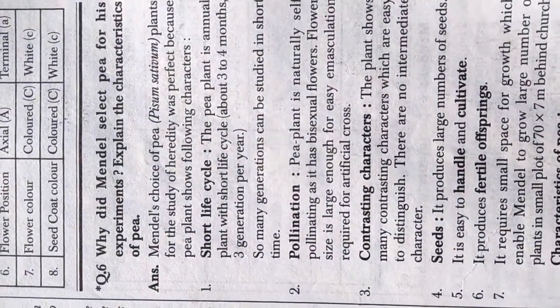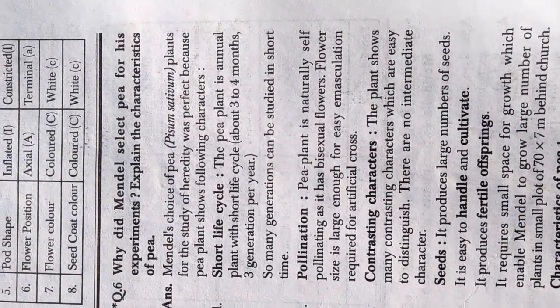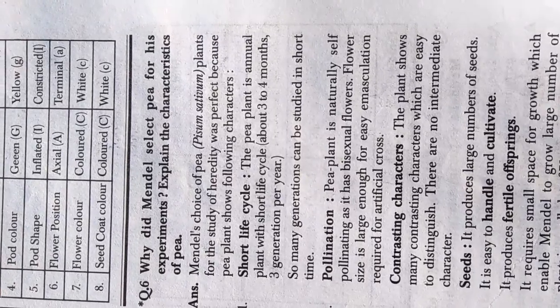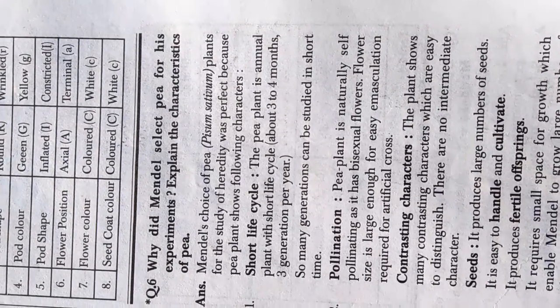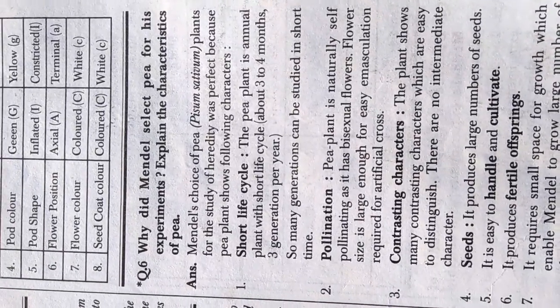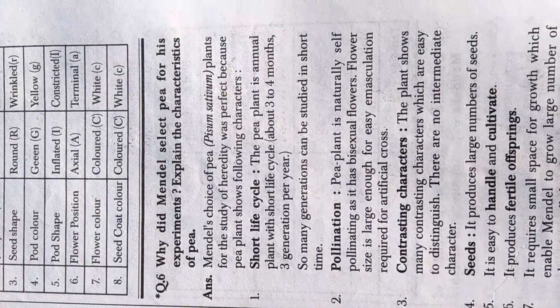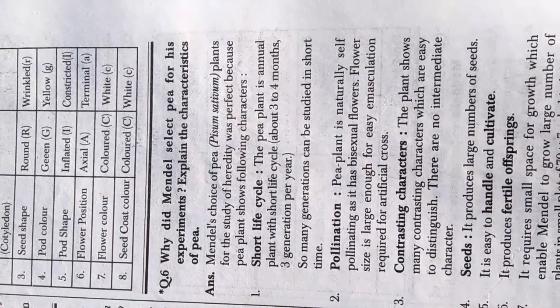तो इसका पहला कारण था short life cycle. The pea plant is annual plant with short life cycle about 3 to 4 months. 3 generations per year. यानी 3 जनरेशन इसकी एक साल में हो सकती है, 3 बार उगाया जा सकता है इसे एक साल में. So many generations can be studied in short time.